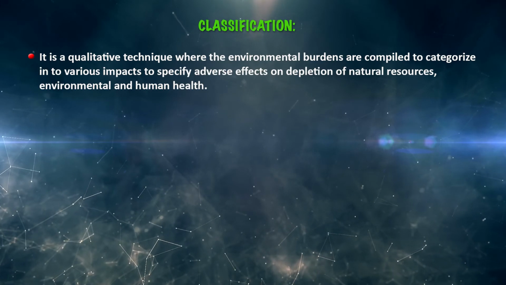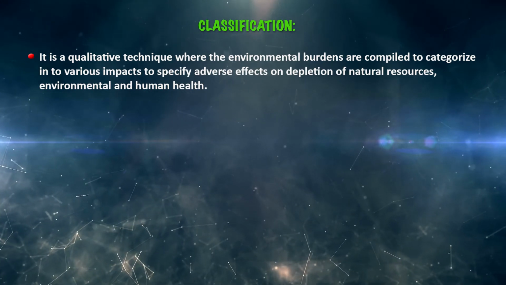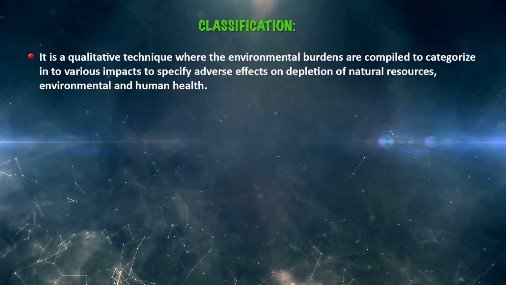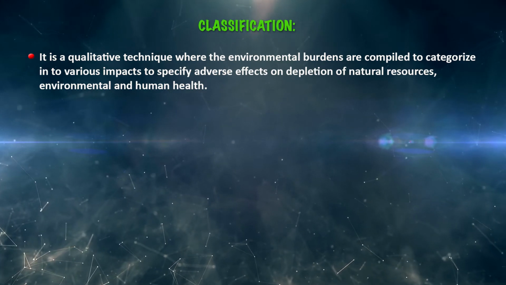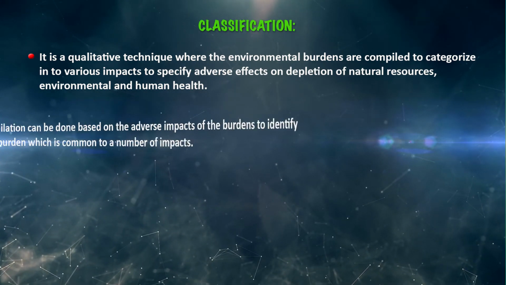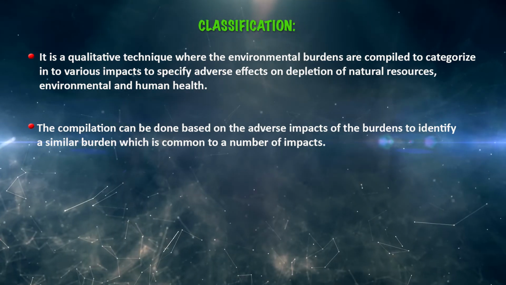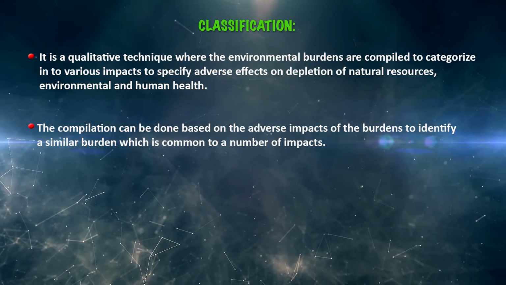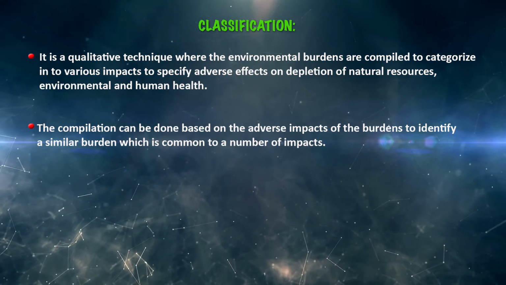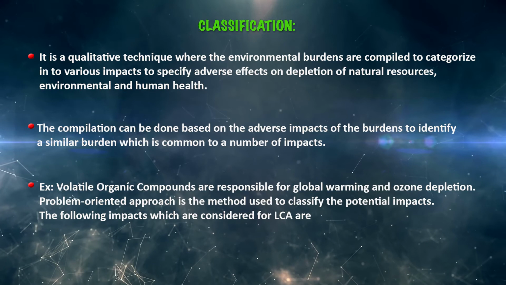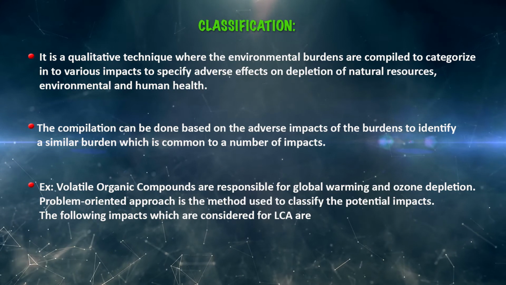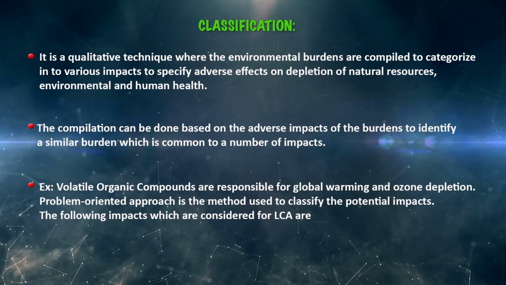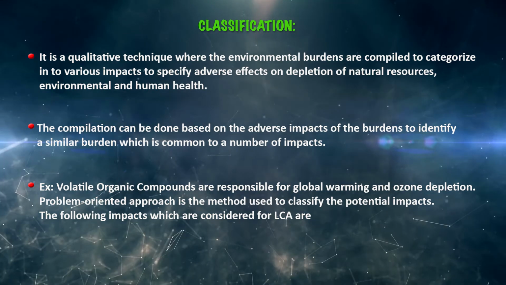First, we will see the classification. It is a qualitative technique, where the environmental burdens that are compiled are categorized into various impacts to specify adverse effects on depletion of natural resources and on environmental and human health. The compilation can be done based on the adverse impacts of the burdens, to identify a similar burden which is common to a number of impacts. I would like to give you an example: volatile organic compounds, VOCs, are responsible for global warming and ozone depletion. So the problem oriented approach is the method used to classify the potential impacts.